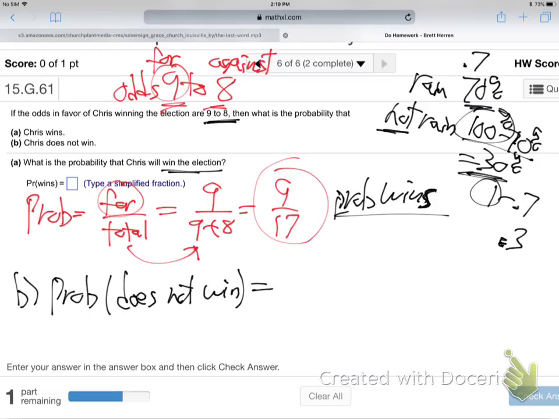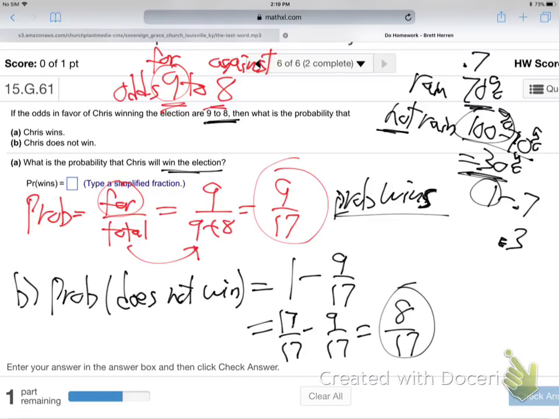So the probability he does not win is going to be 1 minus 9/17, which will come out 8/17. I'll work it out. Is that making sense, though? Whenever you do the not, it's 1 minus, 100% minus. So 1 is 17/17 to get a common denominator. Subtract them, and you get, sure enough, 8/17. It's the chance that Chris will not win.